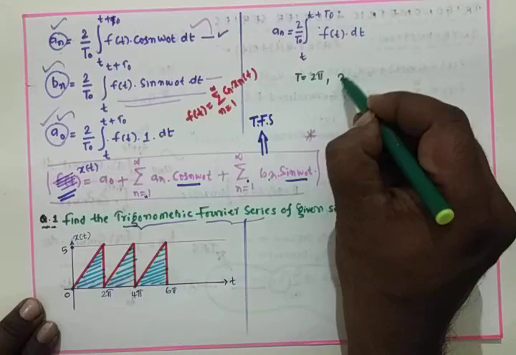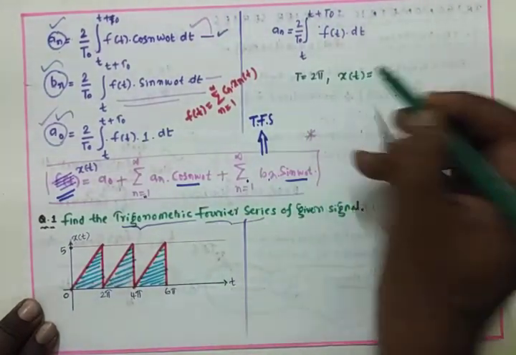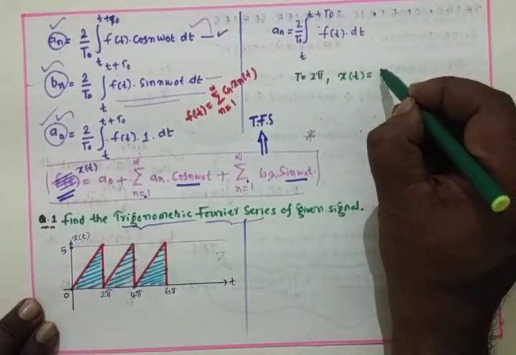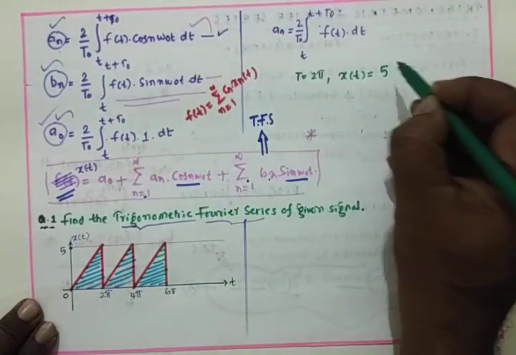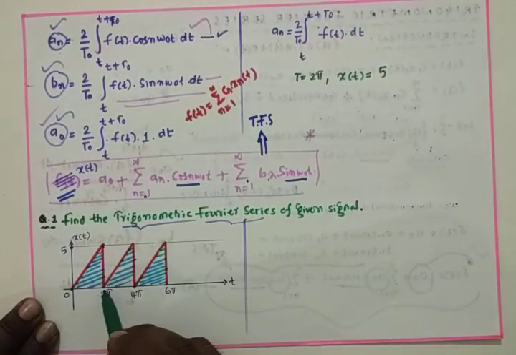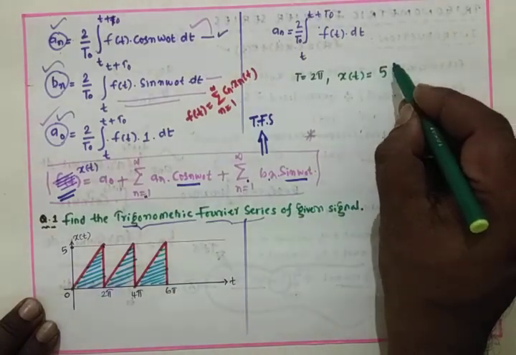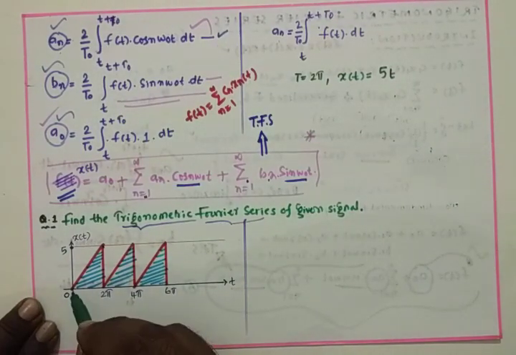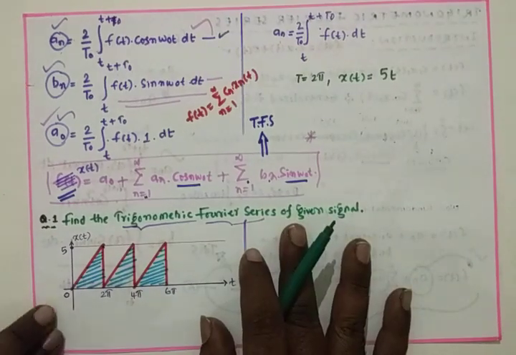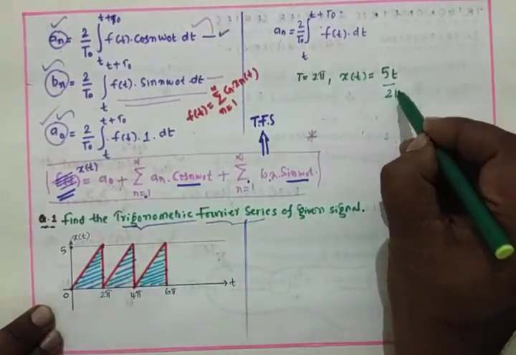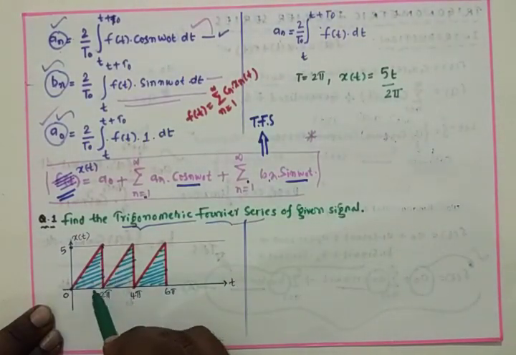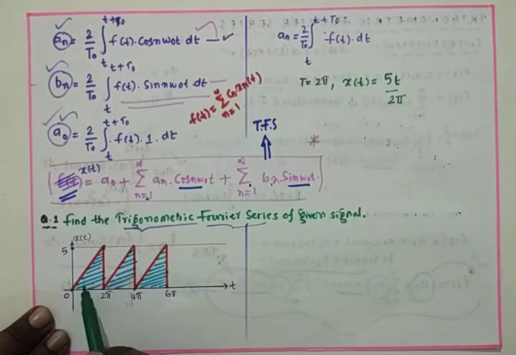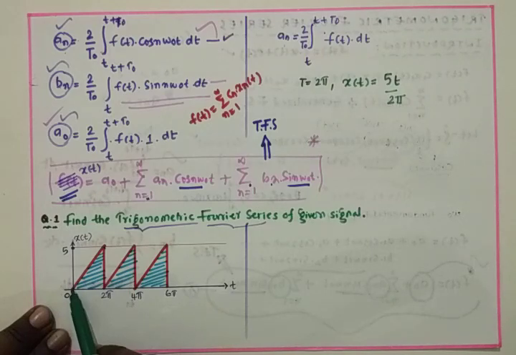Now the signal x of t is given, and I can write it in mathematical form. The maximum amplitude is 5, at 2 pi. At 2 pi I can write this as 5t. That means as t is increasing, this value is also increasing, up to 2 pi. See this one? From here to here I have represented the signal by making use of a mathematical function. Now x of t, substituting t equal to 0, what is the amplitude at t equal to 0?